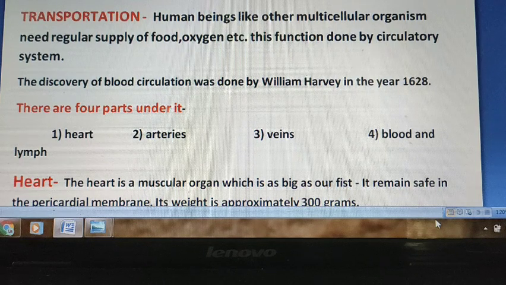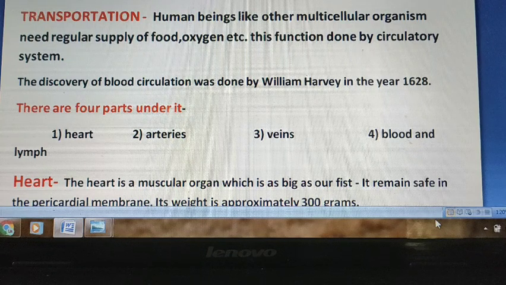Here I will not discuss what is blood, because blood is a fluid connective tissue, and I will not tell you about what are RBC, WBC, what is the quantity of blood in human being, what is the pH of the blood, because you already studied these basic things in your earlier classes. So we are only covering the process of transportation in human being.